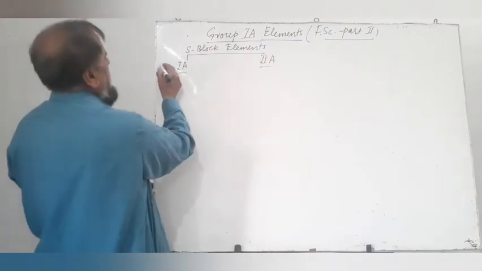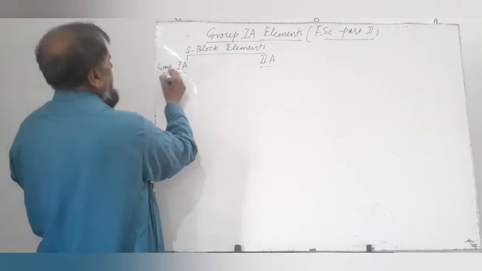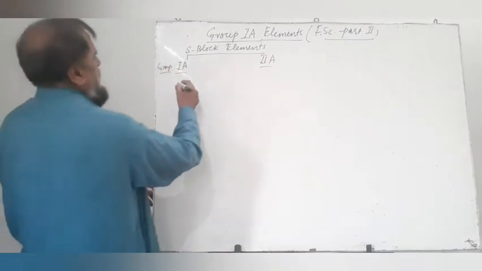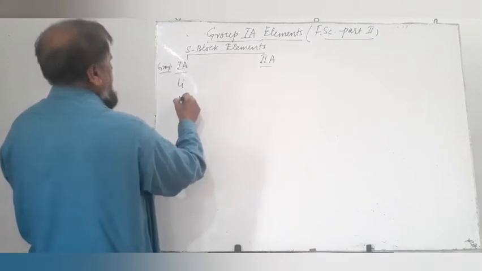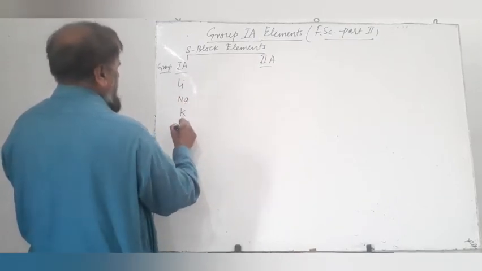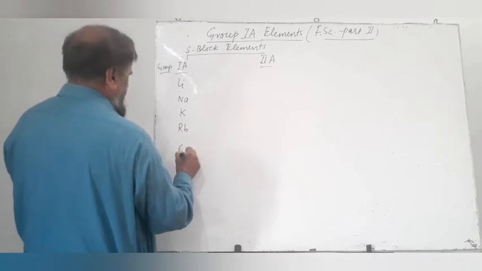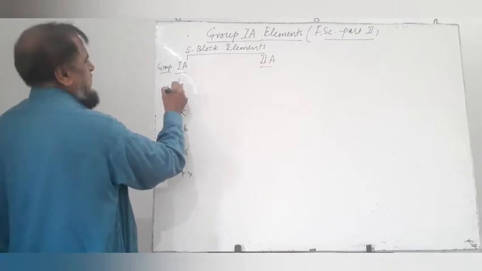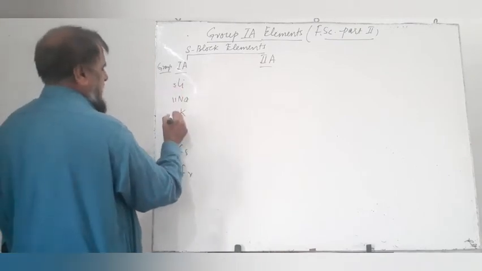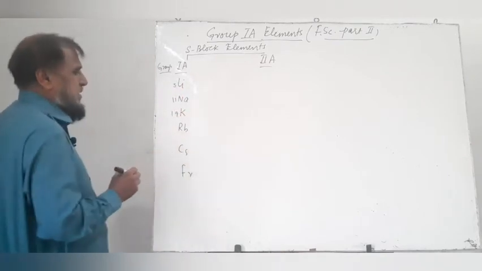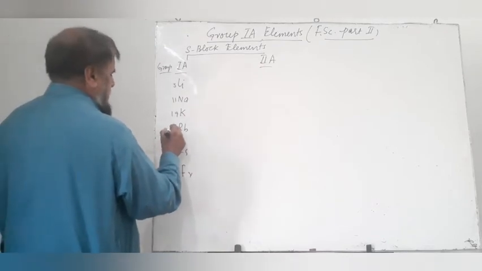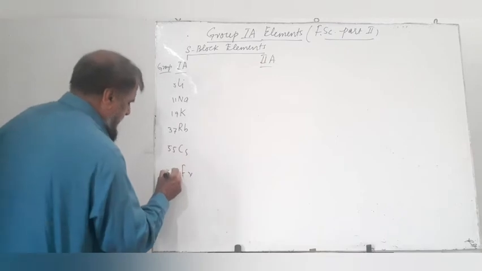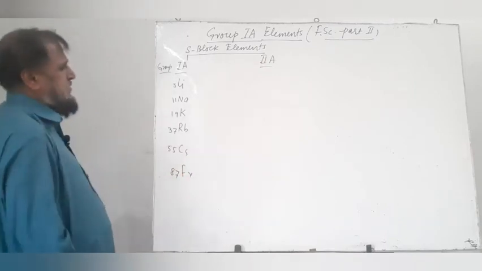Group 1A of the periodic table is present on the extreme left of the periodic table, and it includes the elements lithium, sodium, potassium, rubidium, cesium and francium. Lithium atomic number 3, sodium atomic number 11, potassium atomic number 19, rubidium atomic number 37, cesium atomic number 55 and francium atomic number 87.